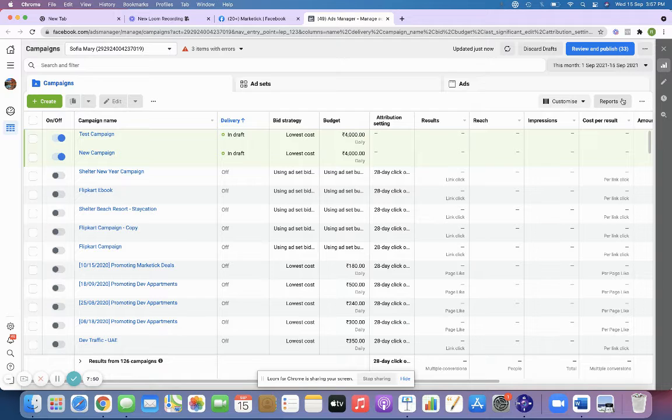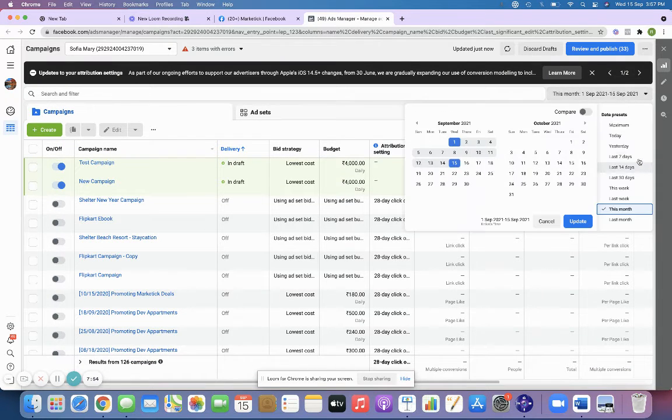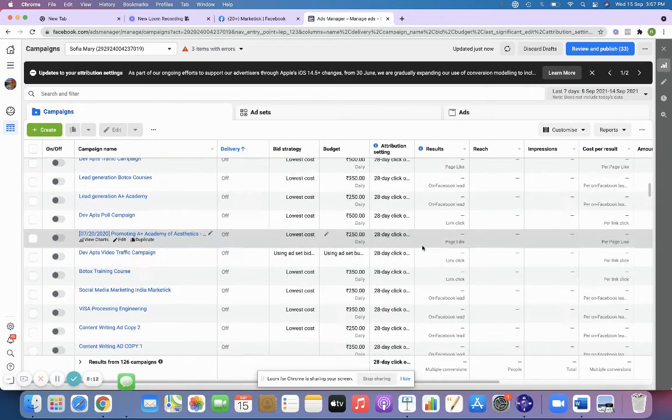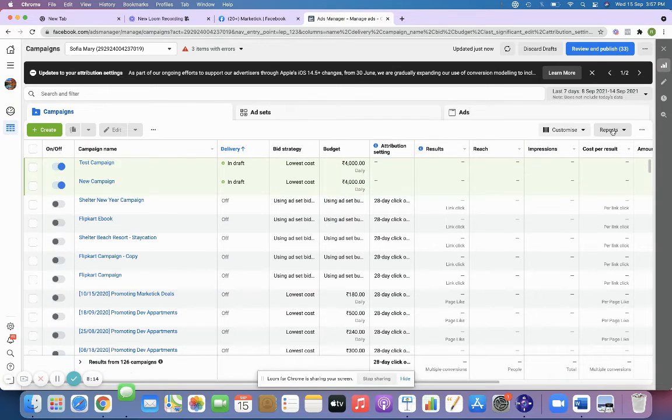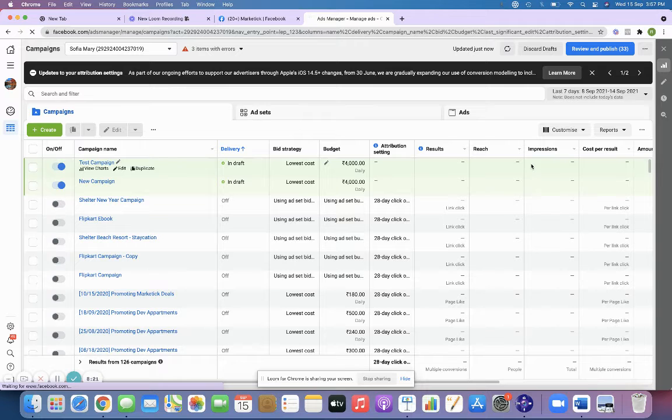When you click, suppose you want to check the results for the past 1 month, you have the option to customize. Either it can be just the last 15 days or the last 7 days. It is totally your choice. Now I'm just going to take the last 7 days. It doesn't include today's data. That is fine. I have set up a lot of campaigns. So now I'm just going to reports. You need to click over here and then click create custom report.